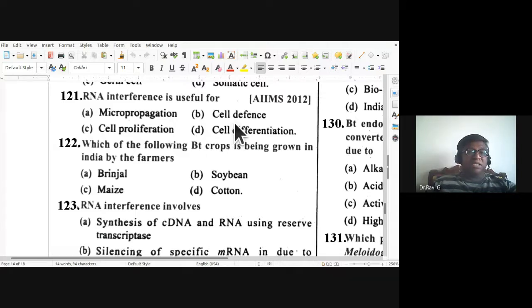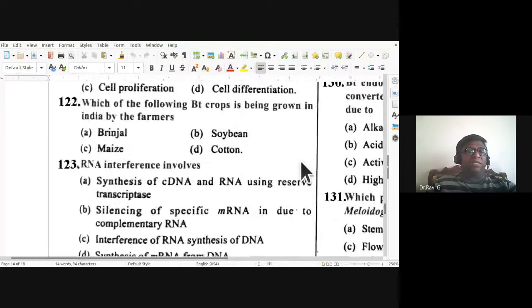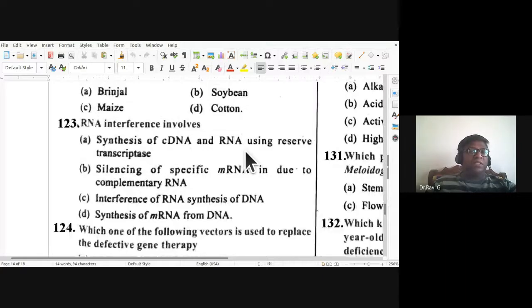So nematode resistance also you have come across this. 121 B is the answer, cell defense. Which of the following BT crops is being grown in India by the farmers? Brinjal, soybean, maize, cotton. So it is going to be the cotton. BT cotton is being grown in India by the farmers.